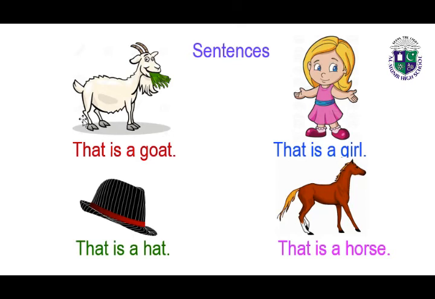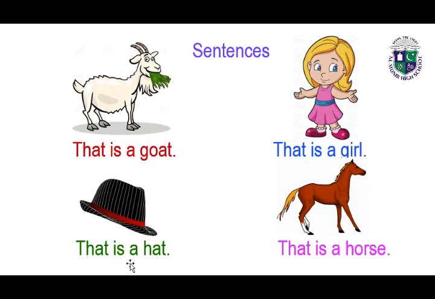Now read all these sentences with me. That is a goat. That is a girl. That is a hat.